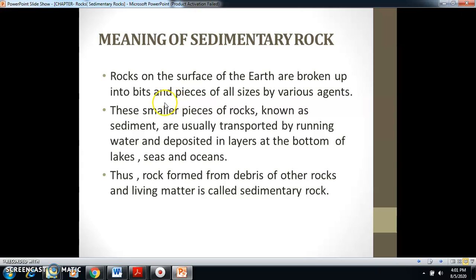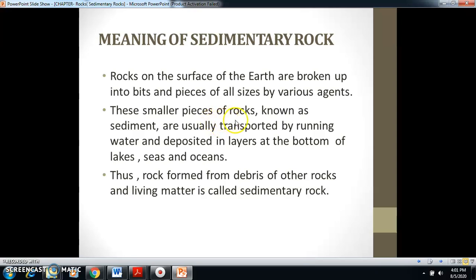What is sedimentary rock? Sedimentary rocks are formed due to deposition of sediments brought down by rivers. From where do these sediments come? As I have told you earlier, when magma comes from the interior of the earth onto the earth's surface, magma turns into lava and later leads to the formation of igneous rocks.